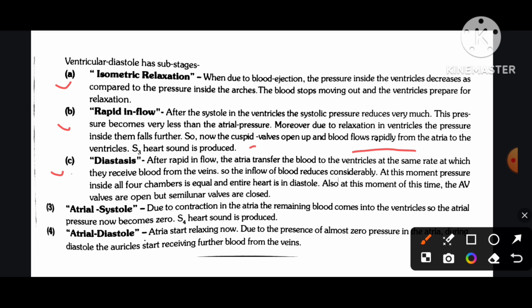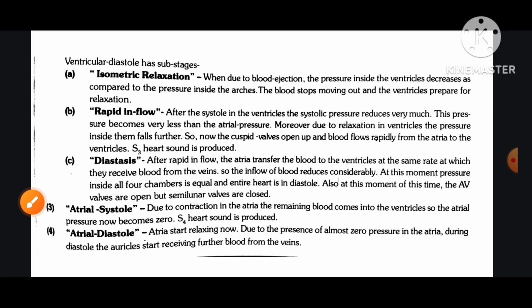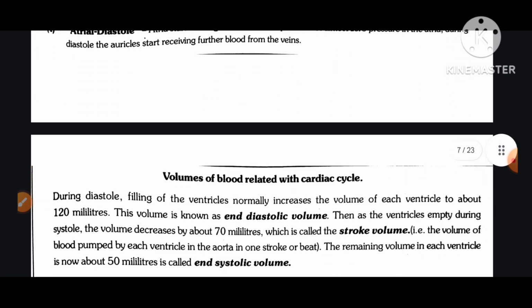Number 3, atrial systole. Due to contraction in the atria, the remaining blood comes into the ventricle, so the atrial pressure now becomes zero as the heart sound is produced. Number 4, atrial diastole. The atria start relaxing now due to the presence of almost zero pressure in the atria. During diastole, the atria start receiving further blood from the veins.